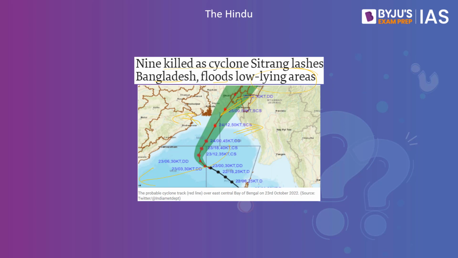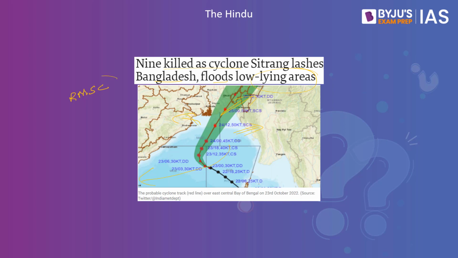If you look into the cyclones, what we have is the Indian Meteorological Department. This happens to be one of the world's regional specialized meteorological centres. It is mandated to provide cyclone advisories and alerts to many countries in and around the Indian Ocean. So which are the countries which receive these advisories from the IMD?